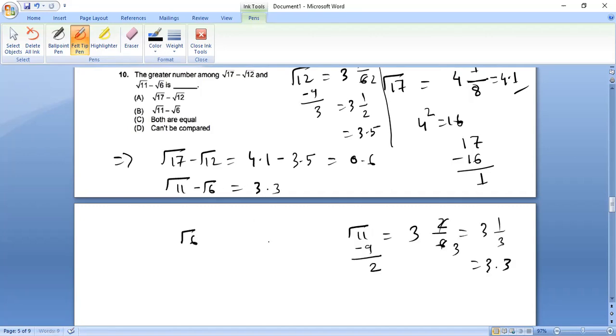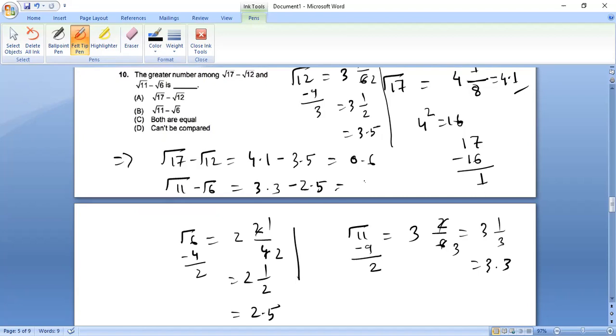Now let us do root 6. Again, 2 twos are 4. Subtract, so 2. What will be the double of 2? 4. Therefore 2 and 1 upon 2. Approx is 2.5. So 3.3 minus 2.5. Remember, this is approx. So the value is what? 0.8, I think.